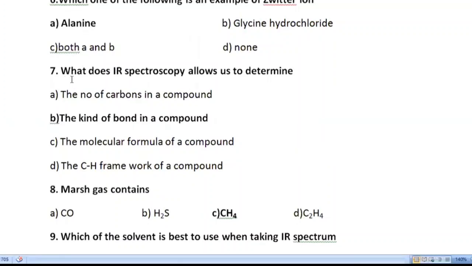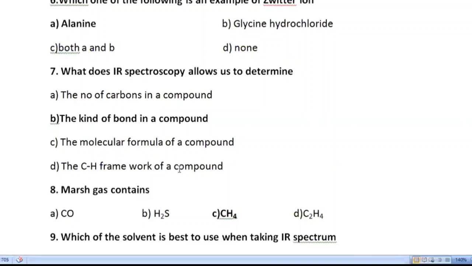The seventh MCQ is: what does IR spectroscopy allow us to determine? The number of carbons in a compound, the kind of bonds in a compound, the molecular formula of a compound, the C-H framework of a compound. Option B is correct. IR spectroscopy tells the kind of bonds in a compound, that is, which kind of bond is present.